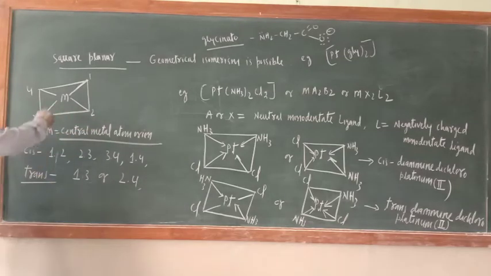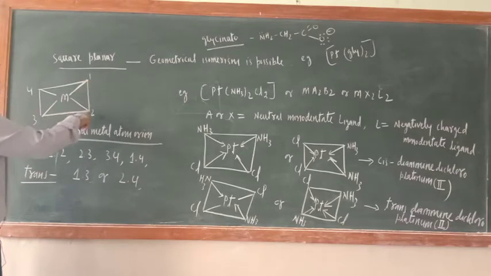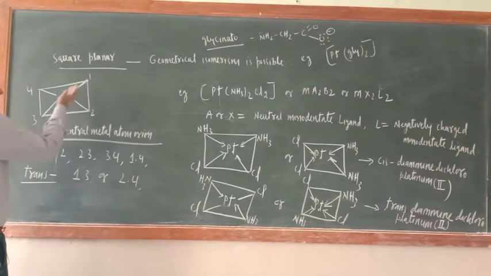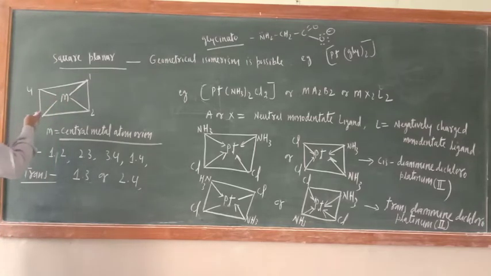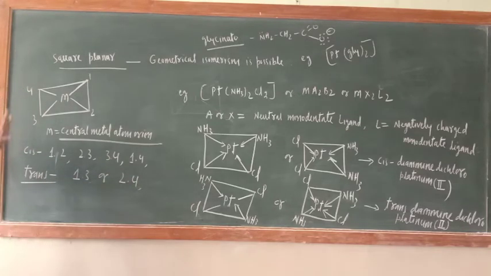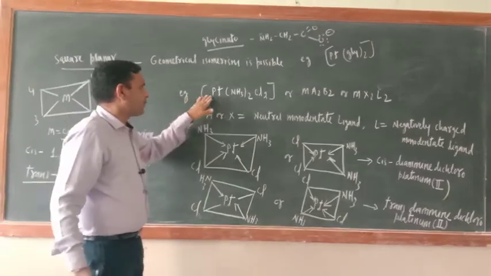What is the meaning of cis? Cis means together, adjacent. So 1 2, 2 3, 1 4, 3 4, these are the cis positions. And trans means opposite, opposite plane. So 1 3 and 2 4, this is the trans position.